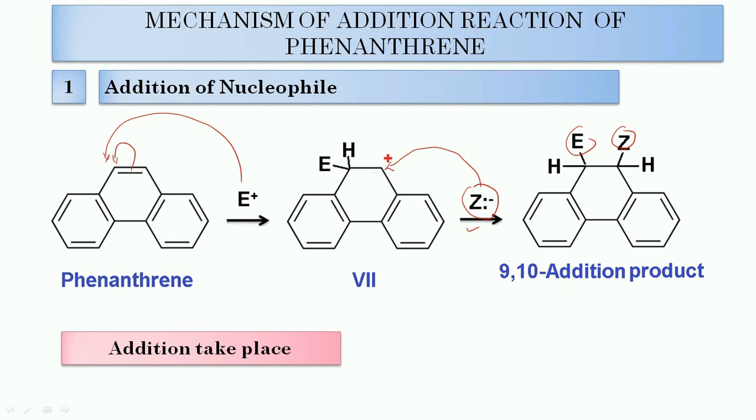So this one is the mechanism and orientation of reaction of phenanthrene. So students, this one is lecture 9 in case of polynuclear hydrocarbon.